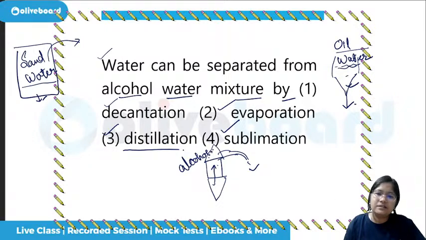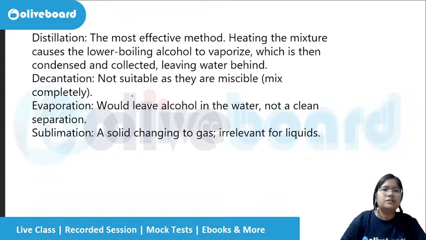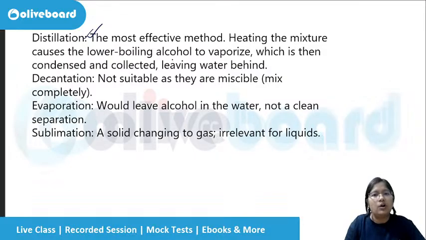So this will start settling here and then it will be pulled out. What remains is water. So distillation is the most effective method because alcohol will vaporize at a lower temperature, it will go out and what will be left is the water.